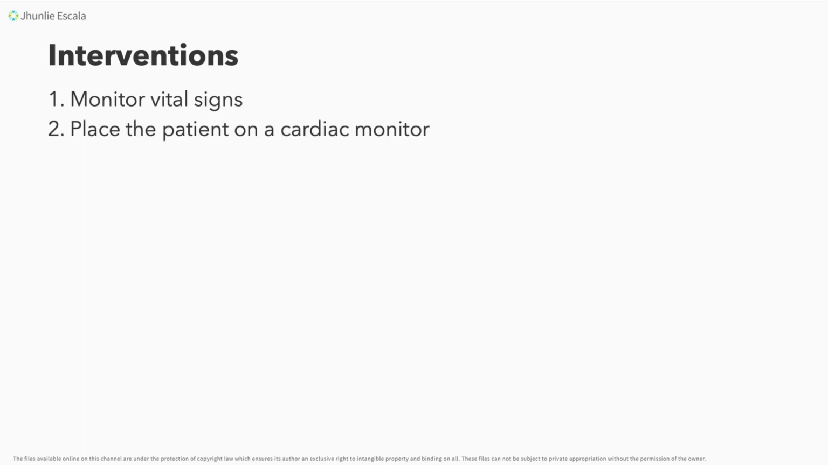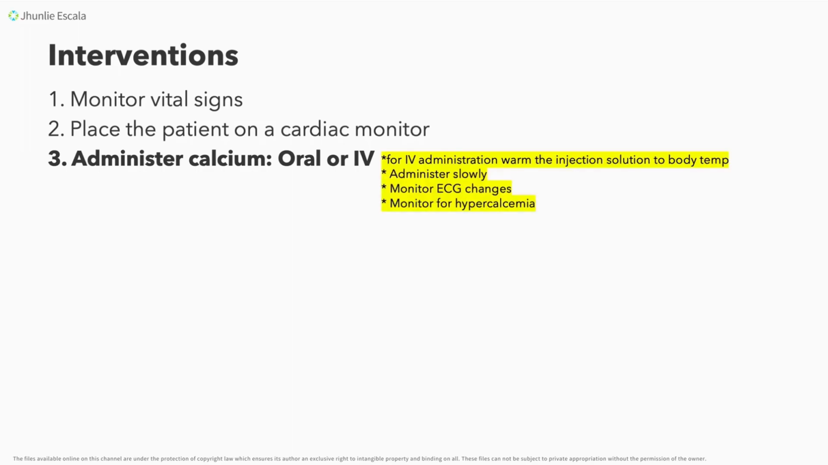Second, place the patient on a cardiac monitor. Why? Because we have our ECG or EKG changes. Number 3, kapatid, we need to administer calcium. Why? Because our calcium levels are low here. So we need to give our patient oral or IV calcium. Remember, for IV administration, we need to warm the injection to body temperature. And also administer slowly, monitor for ECG changes, and monitor for hypercalcemia.